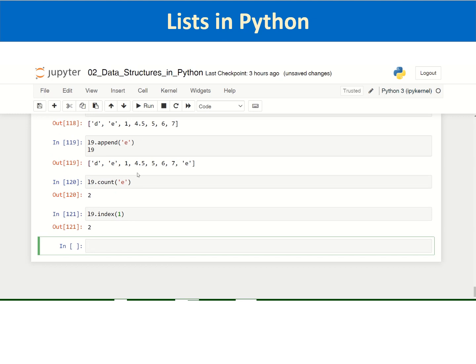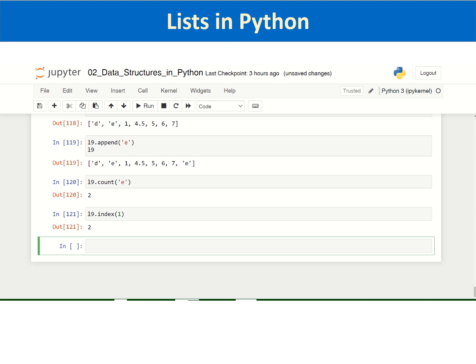As it starts from 0, the index of element 1 is 2, and it is printed. It will be very useful to know the index of any value inside a big list. If you have a big data set and you know the presence of a particular value, you can access the index in this way. That is about list methods.